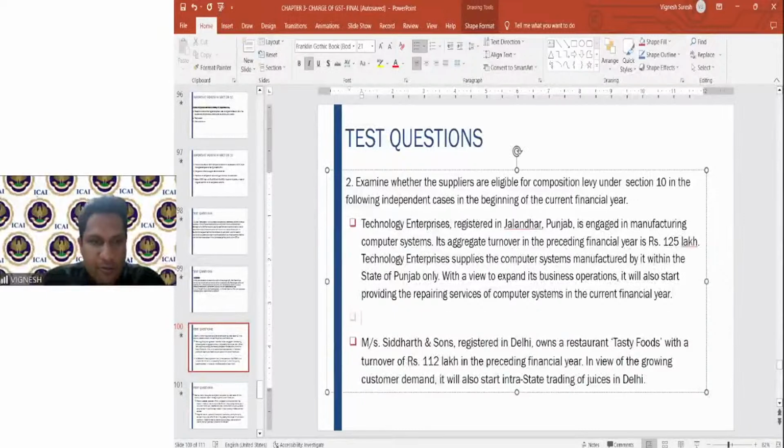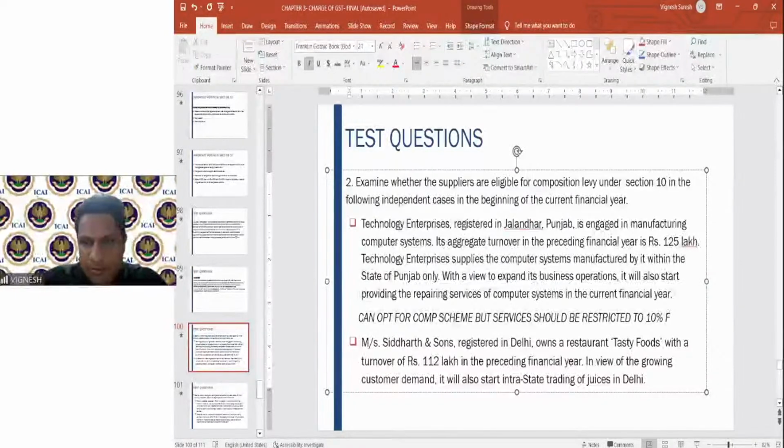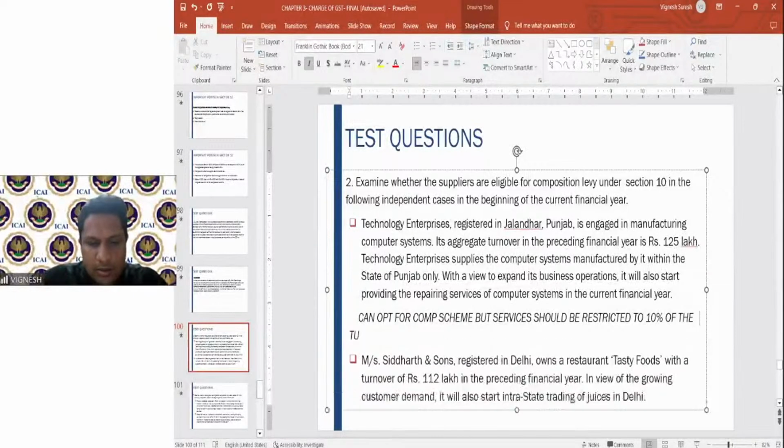He can definitely opt for the composition scheme, but services should be restricted to 10% of the turnover in the preceding financial year. Therefore, rupees 12.5 lakhs. So up to rupees 12.5 lakhs, he can provide the services. Fine. I hope this is clear.